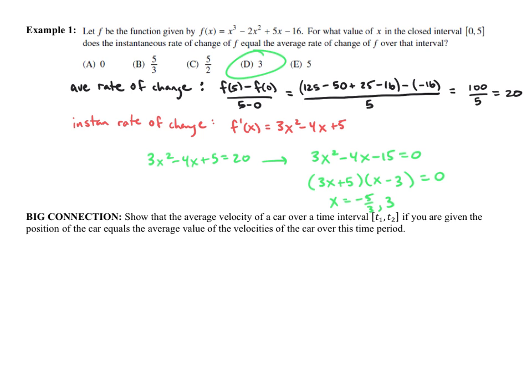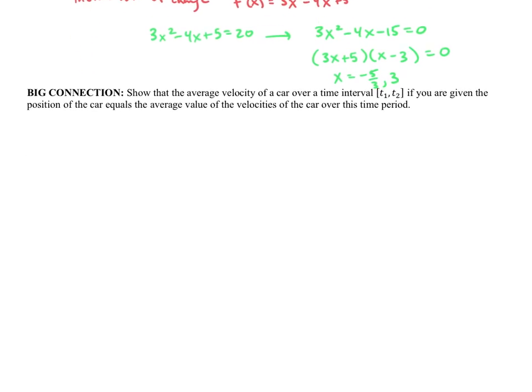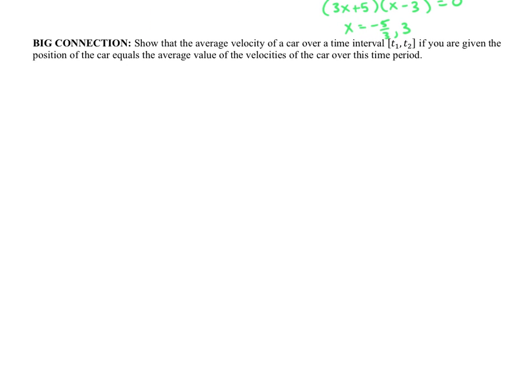Okay, I'm going to try to communicate one of the big connections here that we need to make with averages. I kind of hinted at it on the last example with average rate of change versus average of f. Anyway, if you're trying to find the average velocity, there's a couple ways we can do this, and I'm going to try to make the connection between what we've done in the past and what this concept is here. So if we're looking at the interval from time 1 to time 2, or t sub 1, t sub 2, if you're given position, let's start with this.